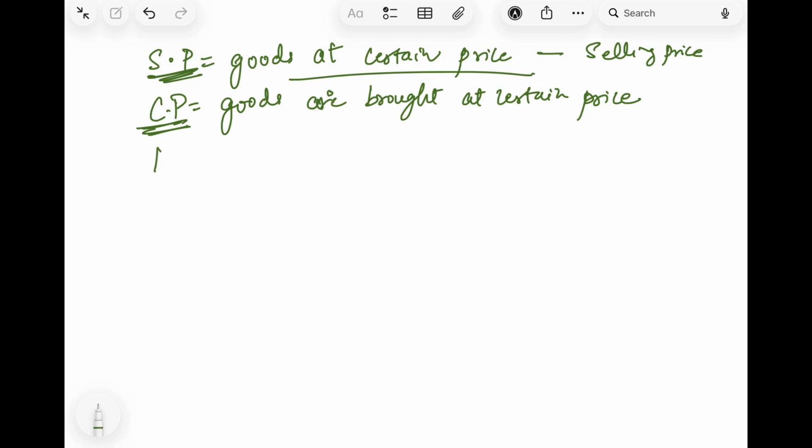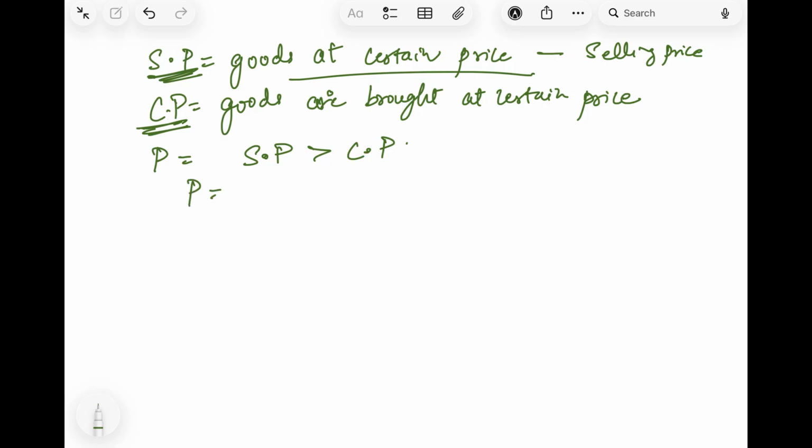Profit is only made if the selling price is greater than the cost price. That means a person is selling an item for more than what he purchased it for. I'll give you an example. Suppose he's selling caps. He's buying a cap at 25 and selling it at 50. So he's making a profit, right? He's buying at less and selling at more. That is a profit for him.